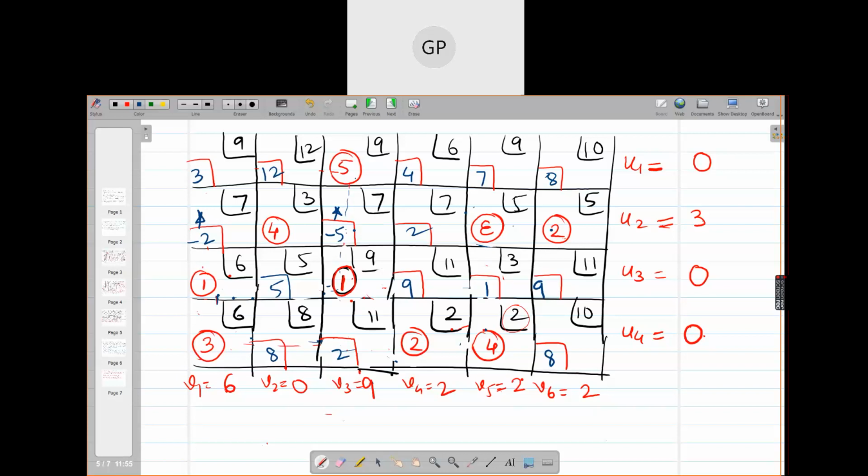Like this, see. We can start from this cell, minus 5. Then go to 9, then back to 5. From minus 5 we go here to the epsilon.